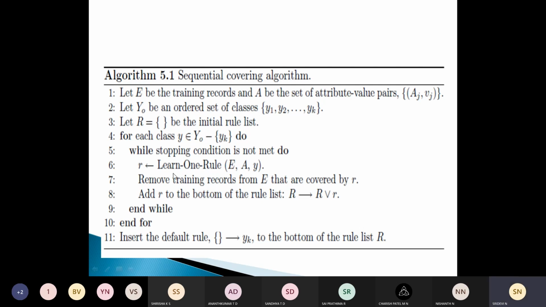This procedure is repeated until the stopping condition is met, and every time the algorithm proceeds to generate new rules for the next class. Take all the positive examples which belong to the first rule, remove them, then apply the same thing again. For the second rule, find all the records which belong to it and remove those also. Likewise we proceed until we are able to classify the records among different classes.